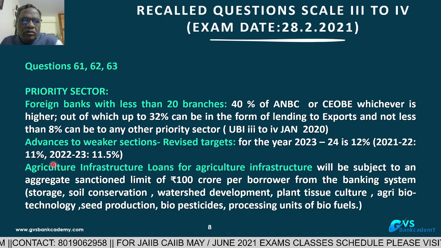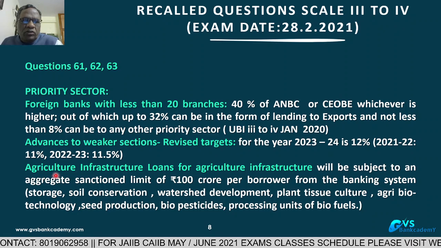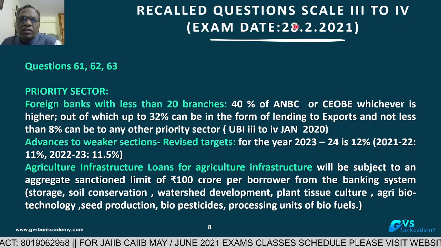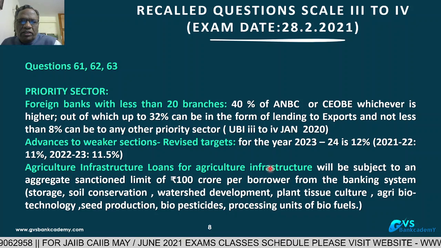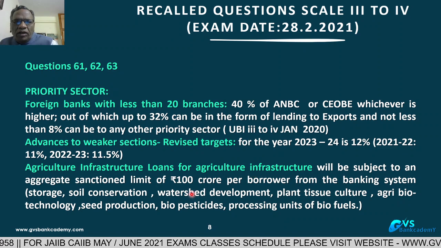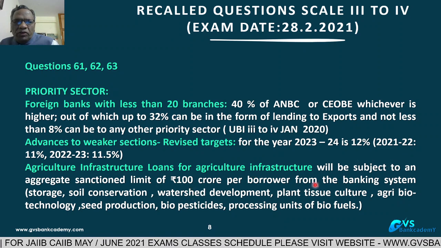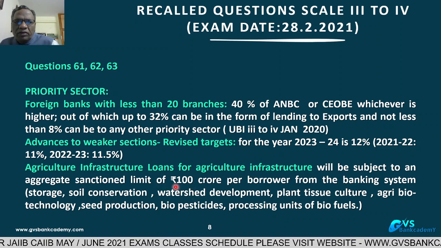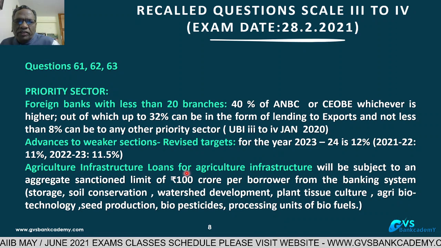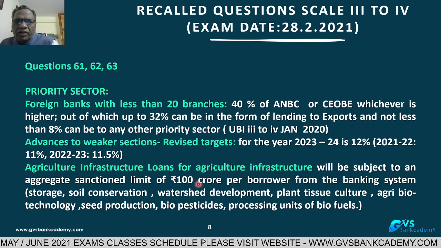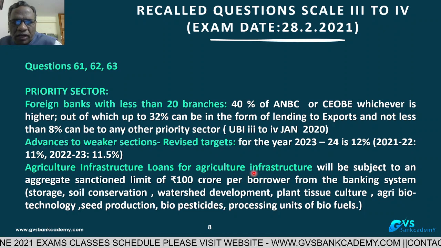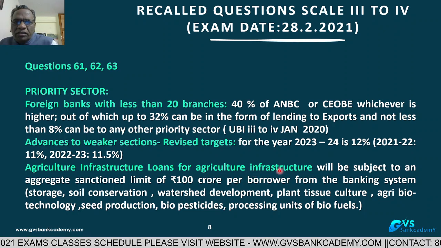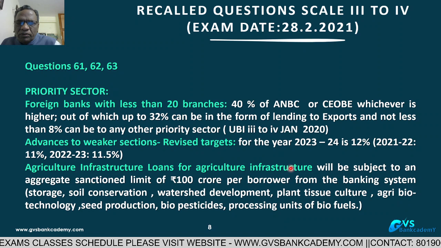Now the third question from the priority sector. Three questions were asked in this examination. Agriculture infrastructure: loans for agriculture infrastructure up to 100 crores will be subject to an aggregate sanction limit of 100 crores from the banking system. Under agriculture infrastructure, all banks can sanction 100 crores to a borrower from the banking system. What type of activities come under agriculture infrastructure? Sometimes they ask that also.